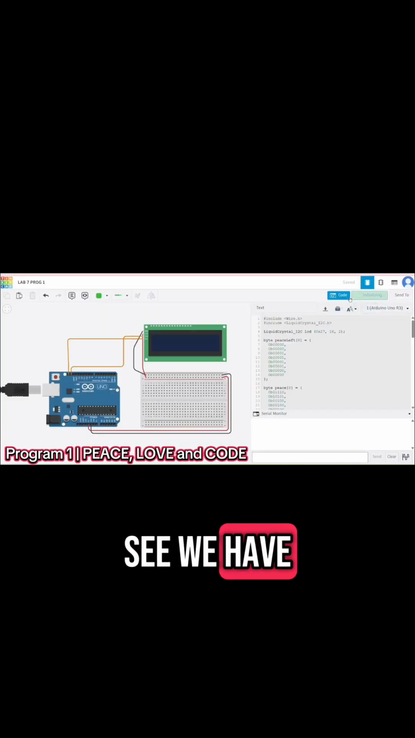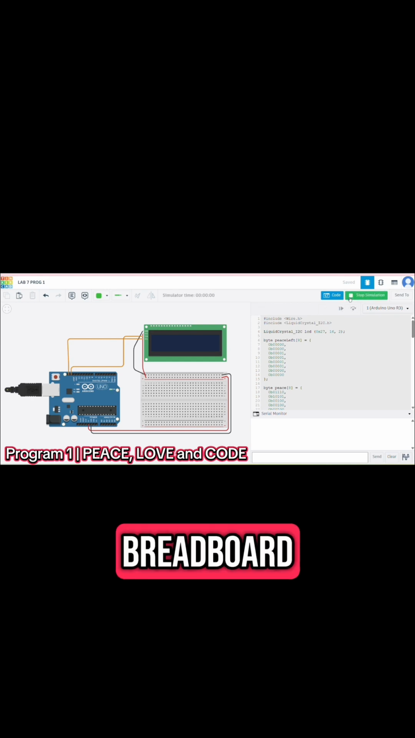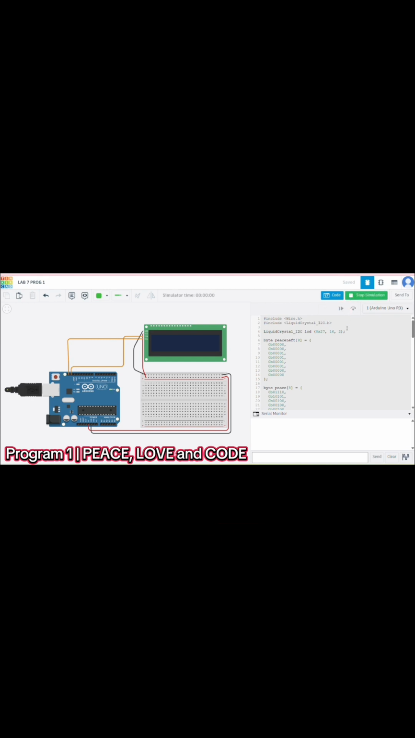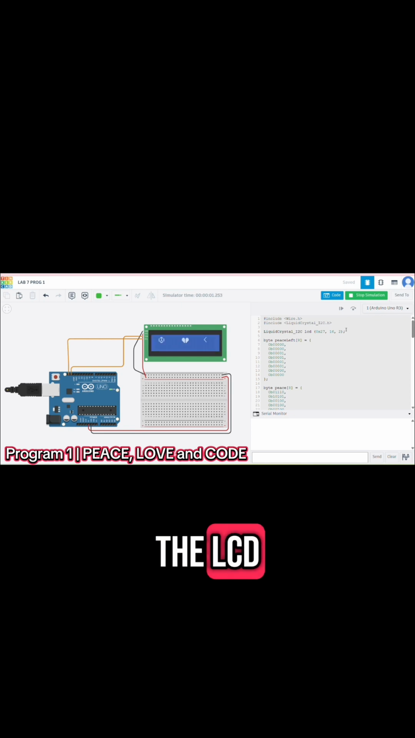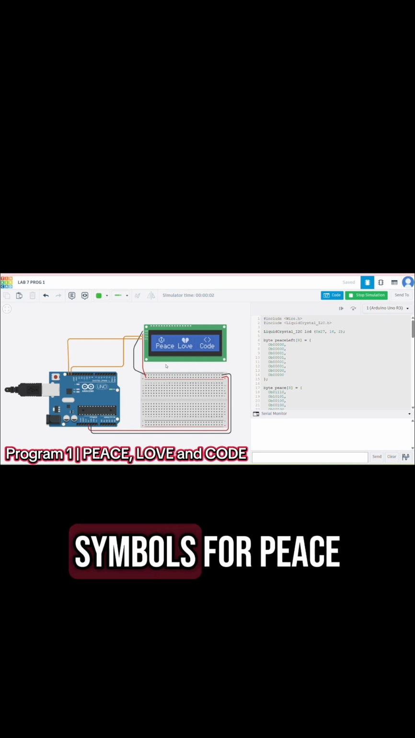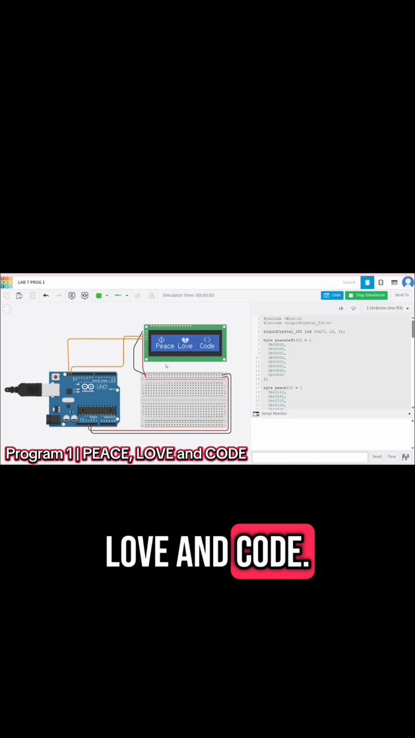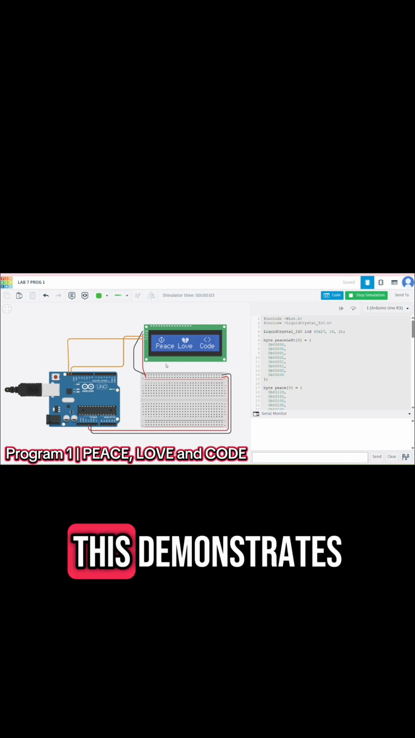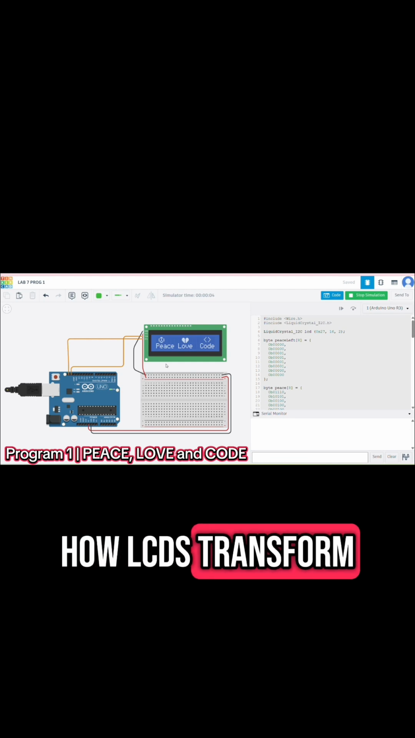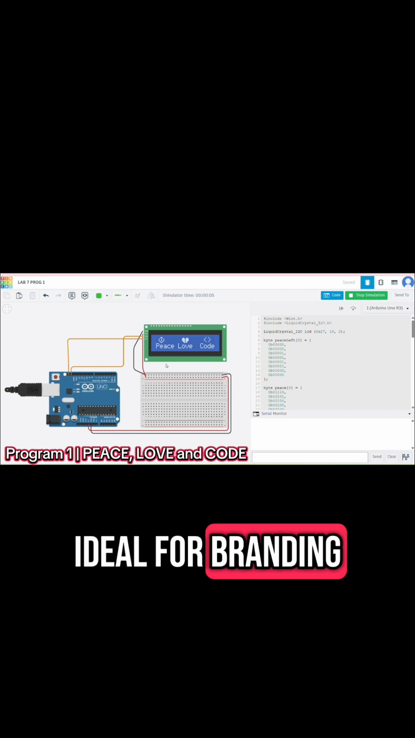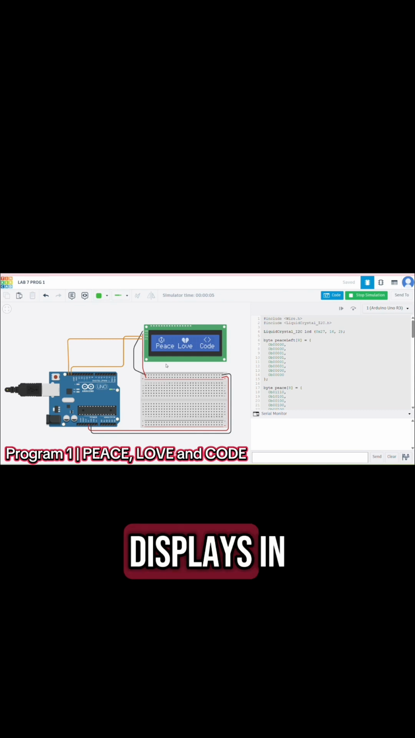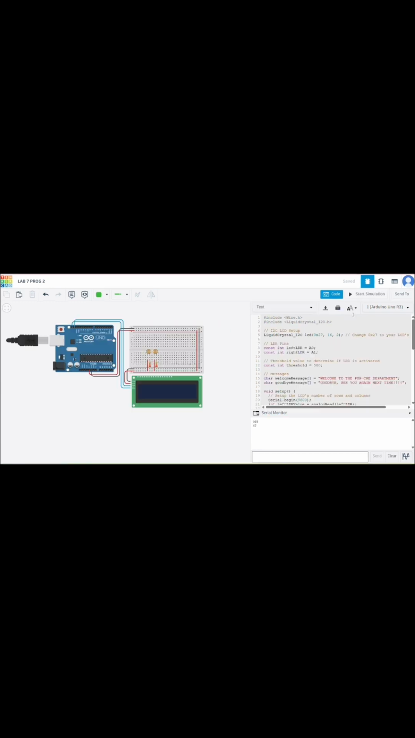As you can see, we have an Arduino Uno, breadboard, and LCD. Program 1 brings the lab's cover artwork to life on the LCD. Using the Arduino's LiquidCrystal library, we render symbols for peace, love, and code. This demonstrates how LEDs transform binary data into visual messages, ideal for branding or status displays in embedded systems.